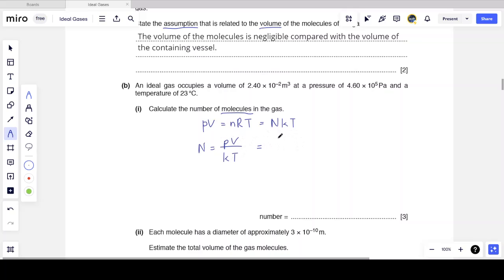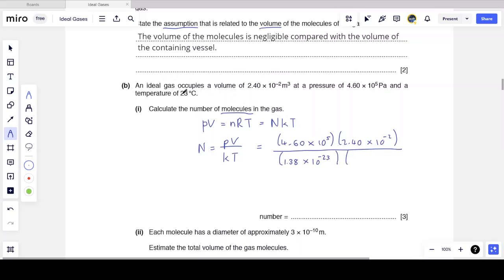Thermodynamic temperature, that is. So pressure, and all of these values are given very nicely in correct units, so I don't have to do any conversions here. 4.6 × 10^5 pascals times a volume of 2.4 × 10^-2 cubic meters. Always make sure that your units are the correct SI units, not centimeters or millipascals, etc. Divided by k, again, Boltzmann's constant, which you can get from your data sheet, 1.38 × 10^-23.